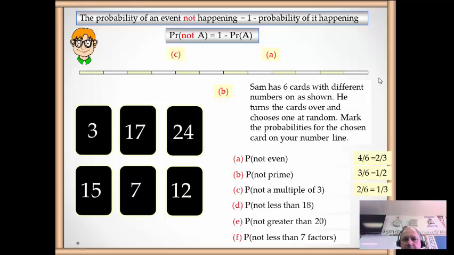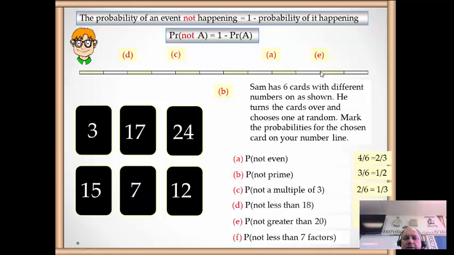4/12, same as 1/3. Not less than 18, so it means it's got to be over 18 or over. So anything less than 18 doesn't count. So those 4, 5 are all less than 18, but this one's not less than 18. So it's 1 out of 6, which goes there because that's 2/12, 1/6. Not greater than 20. There is one number greater than 20, so there's 5 not greater than 20, which goes way down here. 10/12, 5/6.